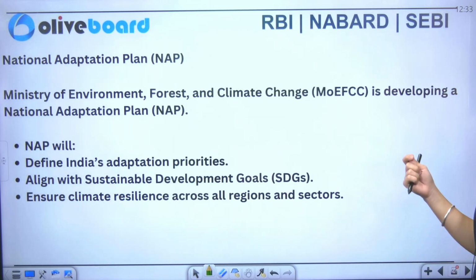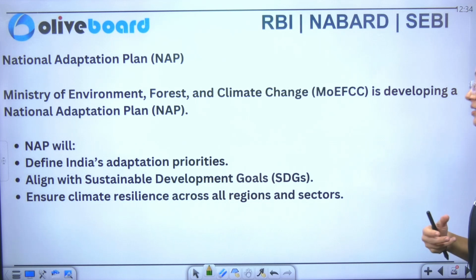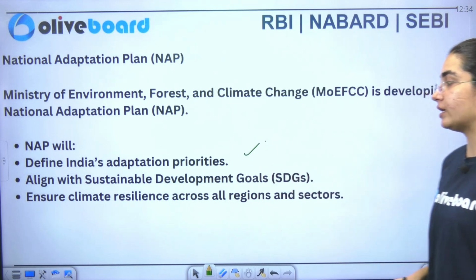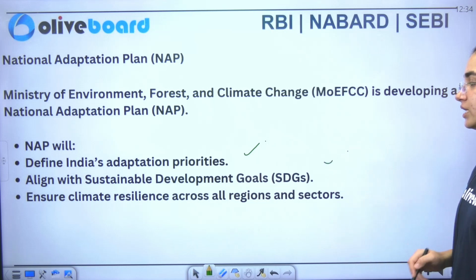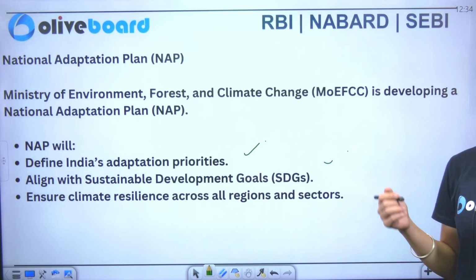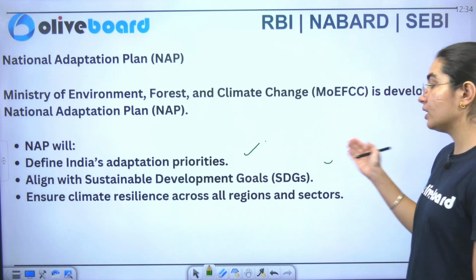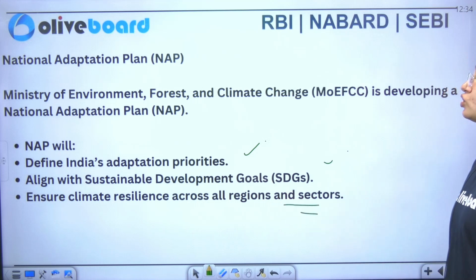Now we have the National Adaptation Plan. So you can see here that it defines India's adaptation priorities. It aligns with the sustainable development goals, and it ensures that we are moving towards climate resilience among all regions as well as sectors also.